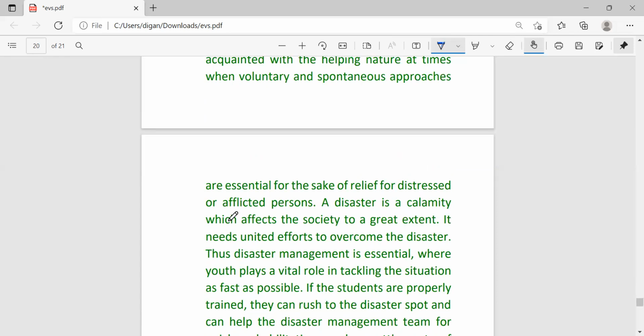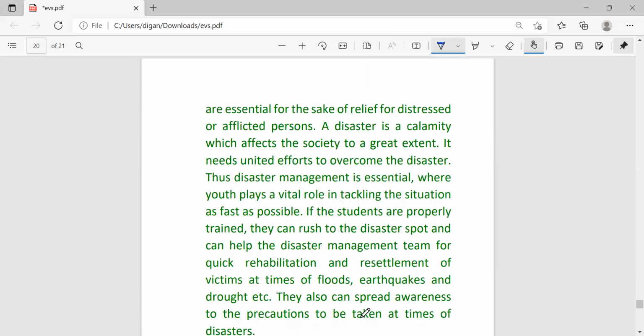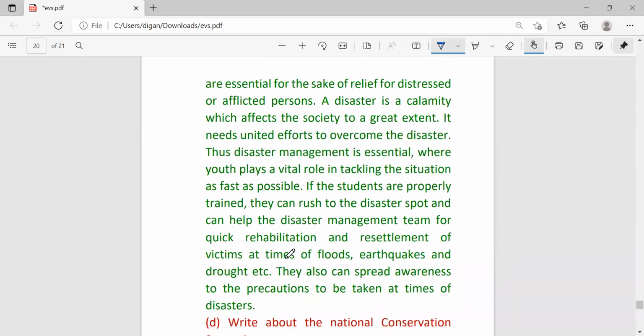A disaster is a calamity which affects society to a great extent. It needs united effort to overcome the disaster. Disaster management is essential, where students play a vital role in handling the situation as fast as possible. If students are properly trained, they can rush to the disaster spot and help the disaster management team with quick rehabilitation and resettlement of the victims at the time of flood, earthquake, and drought, etc. Because flood and earthquake are types of disaster. They can also spread awareness of the precautions to be taken at the time of disaster.